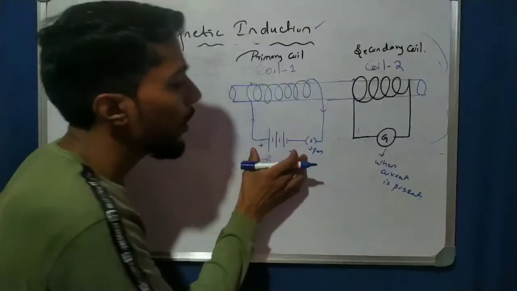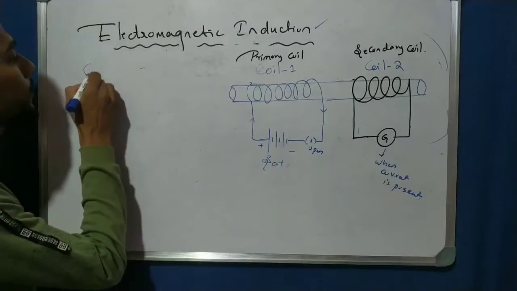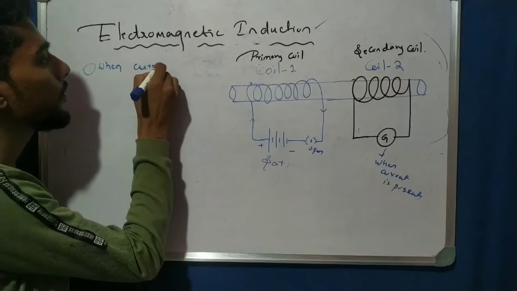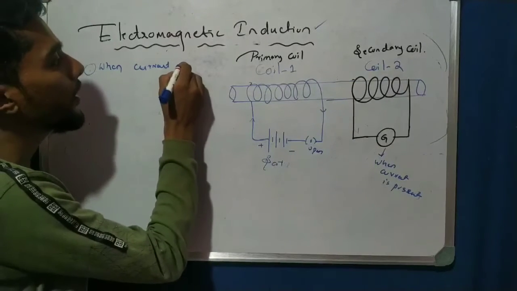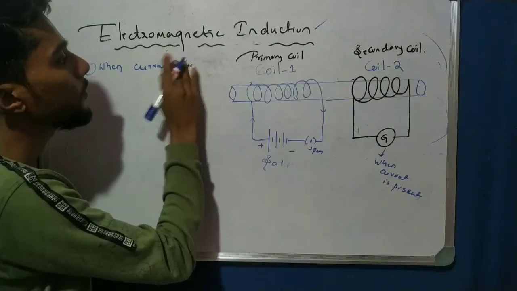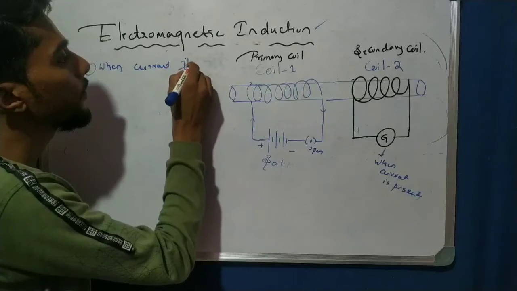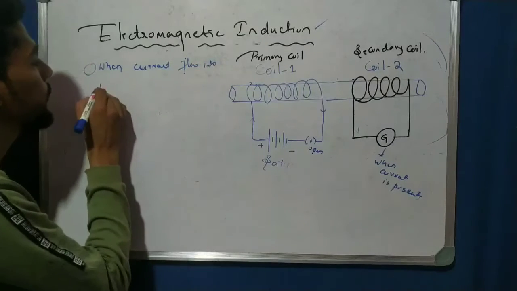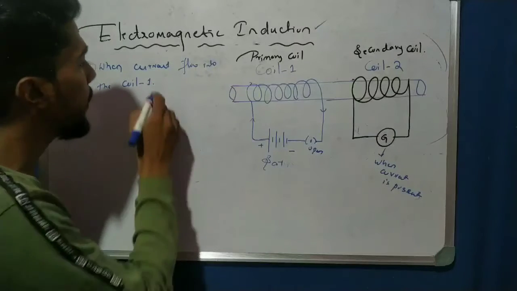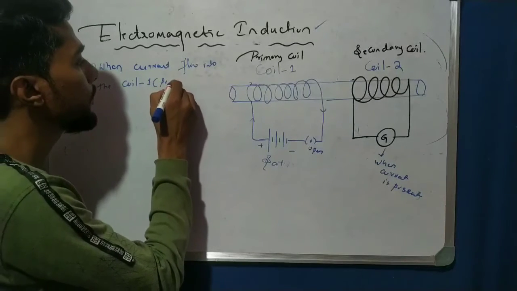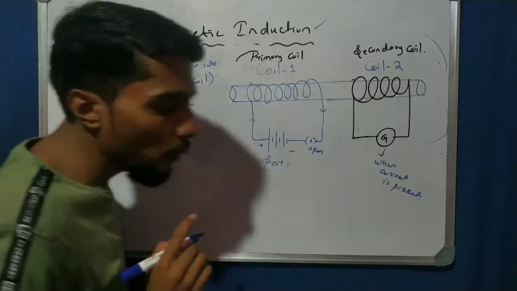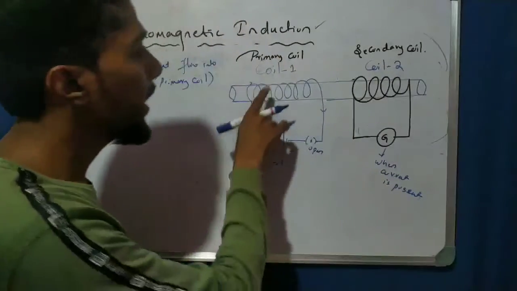So the first point is: when current flows into coil 1, also called the primary coil. Whenever a current is passed in a conductor, what happens?